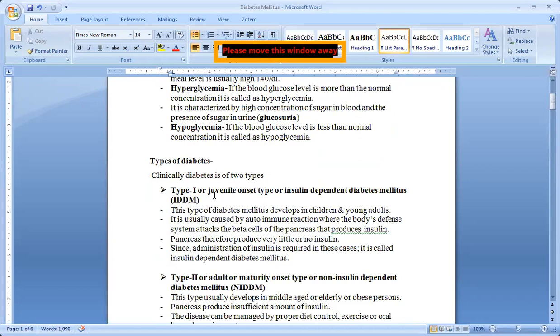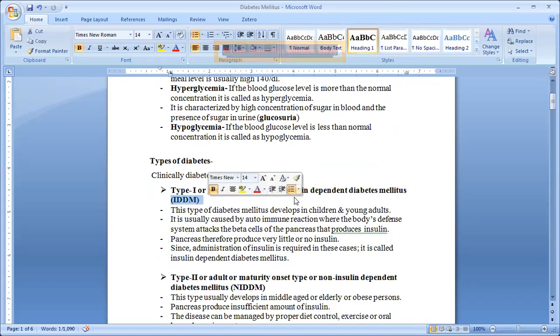Type 1 is also called juvenile onset type, or insulin dependent diabetes mellitus, IDDM. Keep in your mind, IDDM, insulin dependent diabetes mellitus. This type of diabetes mellitus develops in children or young adults.